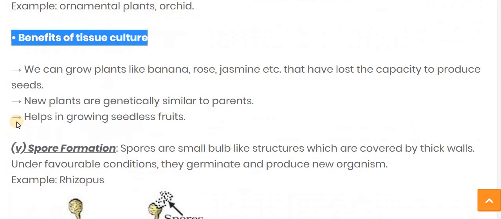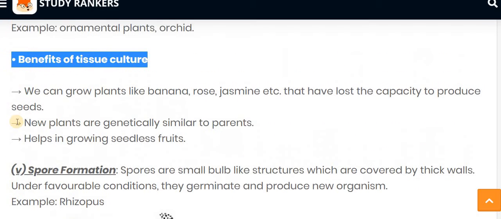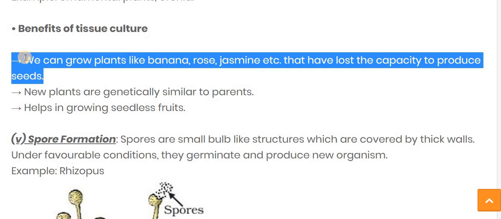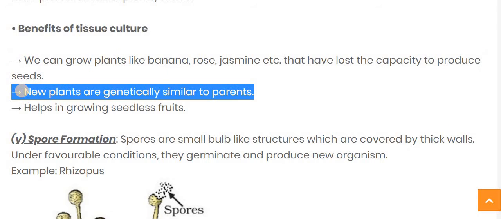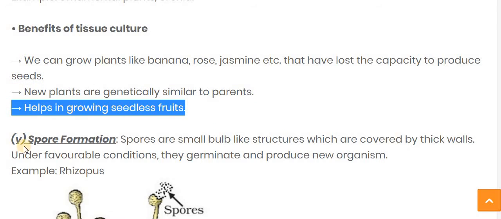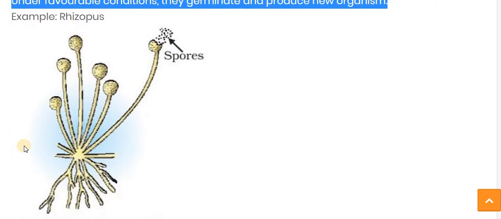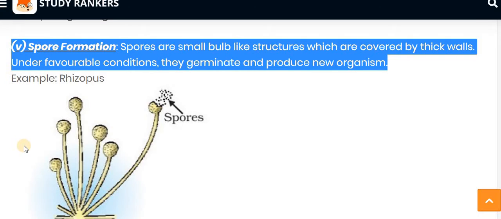Now the benefits, or you can say the advantages, of tissue culture. By using tissue culture, we can grow plants like banana, rose, jasmine, etc. that have lost the capacity to produce seed. The second one is that new plants are genetically similar to the parent one, and it helps in growing seedless plants.